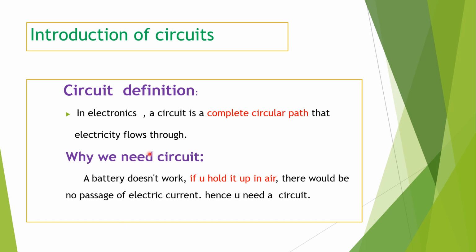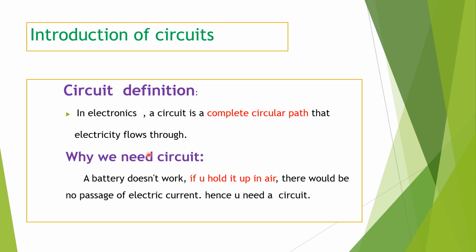For example, in day-to-day life we are using a torch light. We know that the cells or battery are placed in proper order in that torch. It provides flow of charge or electric current through the torch bulb to glow. The torch bulb glows only when the switch is on.